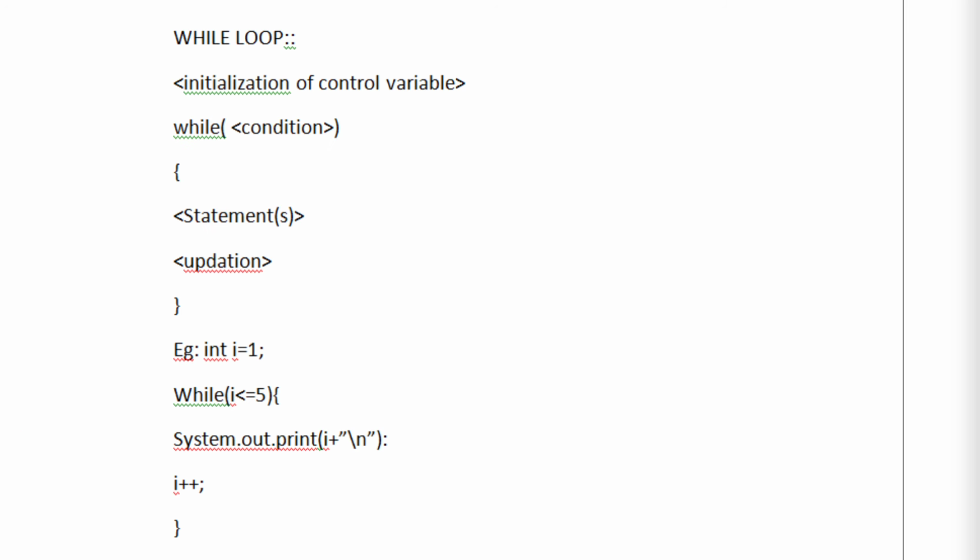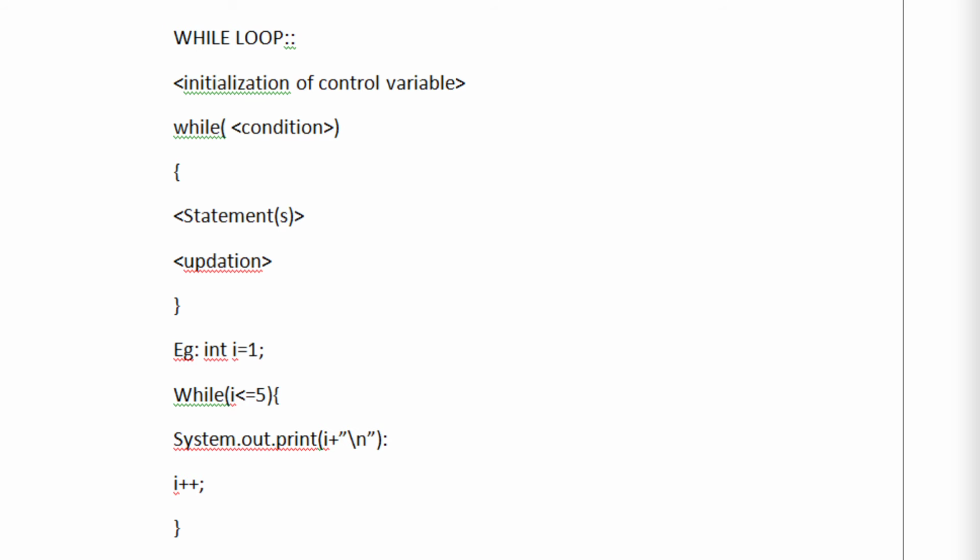Okay, so next comes the while loop syntax. For the while loop syntax, before we start the loop we have to initialize our control variable first. Then, using the keyword while, inside the first bracket we have to give a condition, and then we run the statement block inside the curly braces, and at the last we have to update our variable, by using a step counter or however you want to update your value.